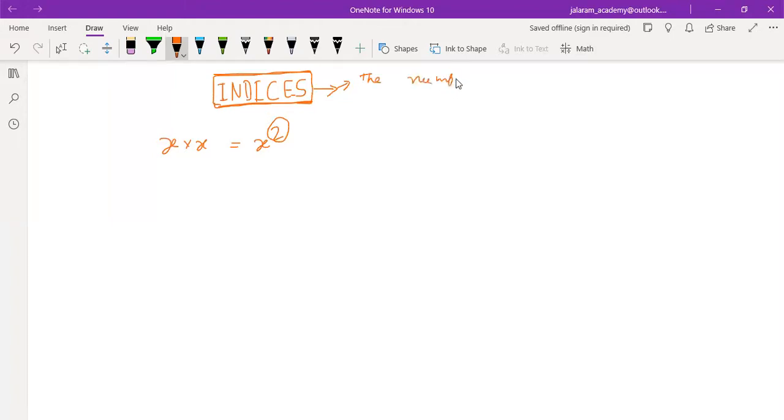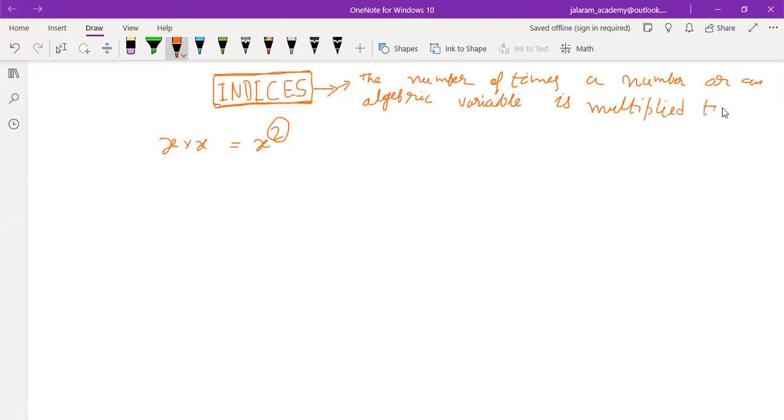The number of times a number or an algebraic variable like x is multiplied to itself is called indices.